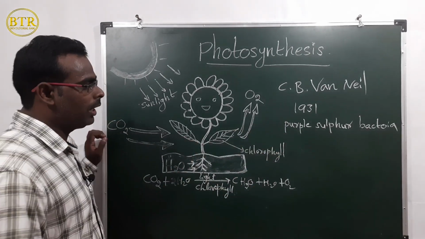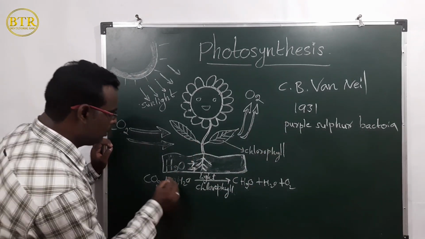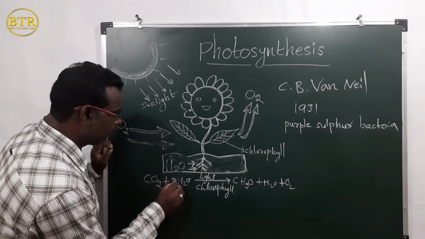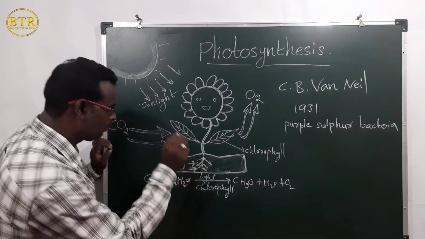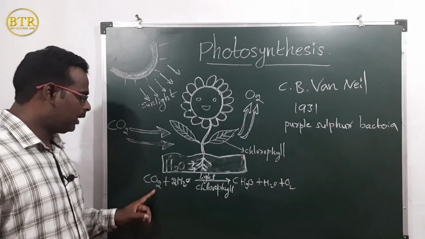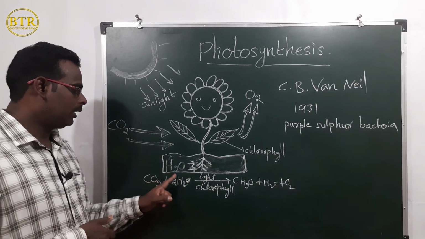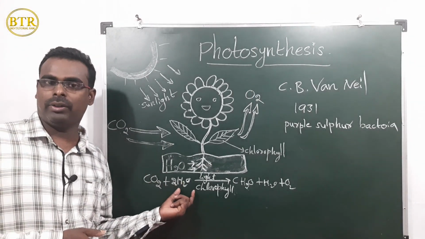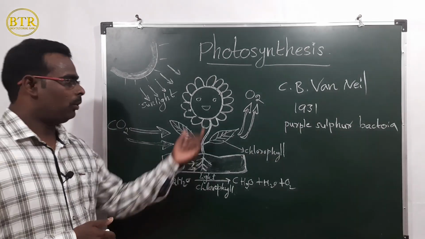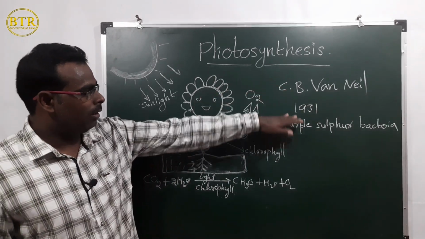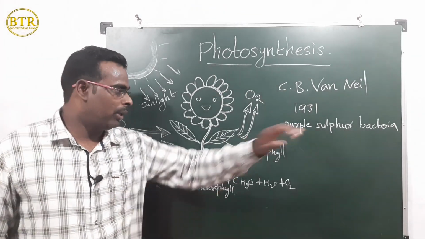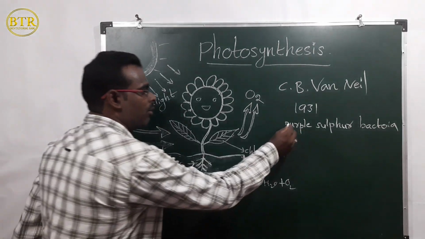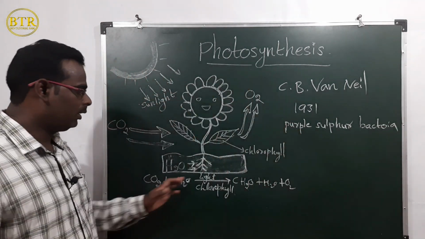In his experiment, what did he do? See here, carbon dioxide plus water. Photosynthesis takes place with the help of carbon dioxide and water. The water molecule is also very important. So C.B. Van Niel experimented on purple sulfur bacteria. These bacteria performed photosynthesis by using all these things.